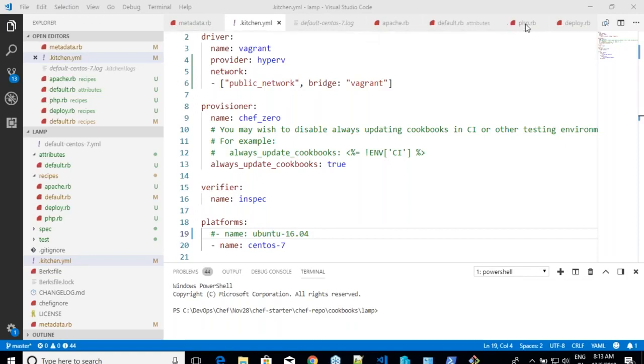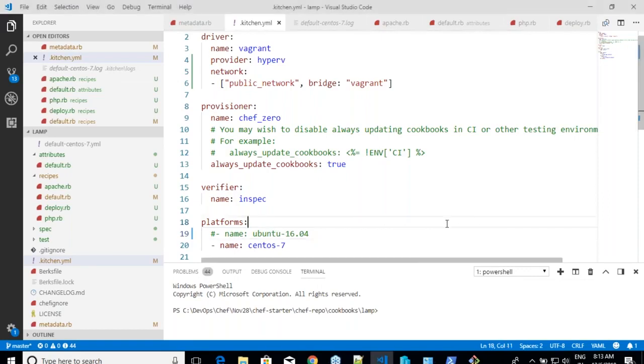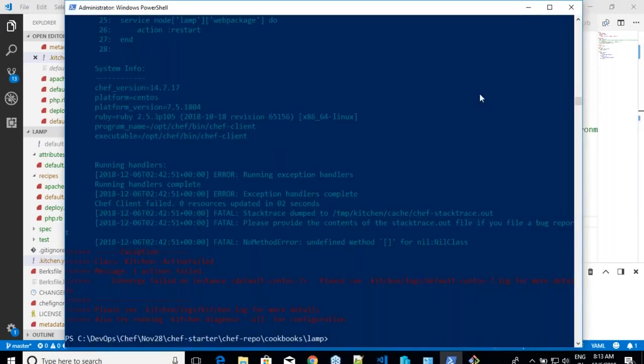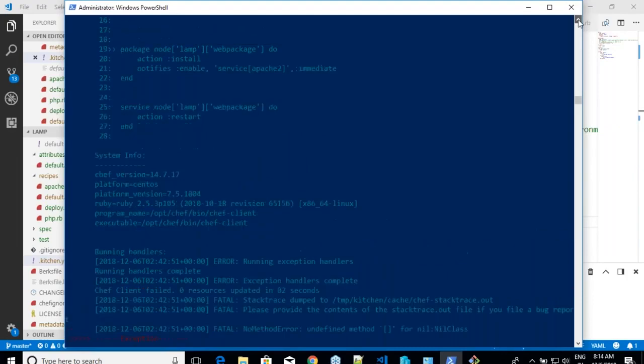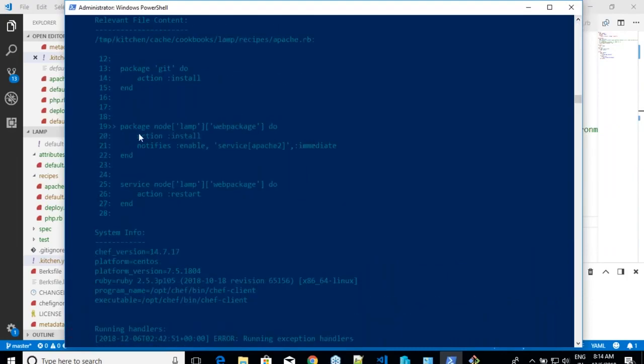Okay then. So let us see what is happening. So it has failed. Wonderful. What it says is there is some undefined method for some class, and it gives us an error saying that this is something which is failing. Okay. Yeah. So we have a failure. Our cookbook, which is supposed to work on Red Hat and Ubuntu, is seeing some strange failure. Let us start our next class from this point and see what this failure is and how to fix it.